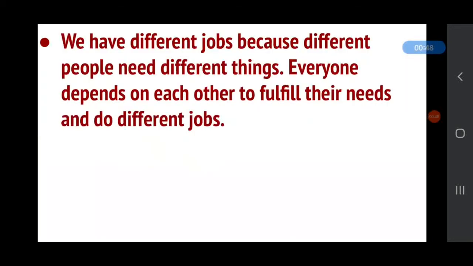So why do we have different jobs? We have different jobs because there are different people in the world, and different people need different things. So everyone depends on each other to fulfill their needs and do different jobs. Everyone can't be a doctor, everyone can't be a teacher or engineer or cobbler. Otherwise, how will we fulfill our different needs? So that's why people do different jobs, and everyone depends on each other to fulfill their needs and earn, and in this way everyone earns their living.